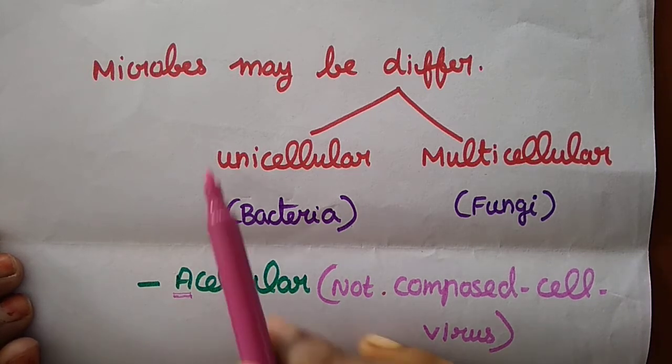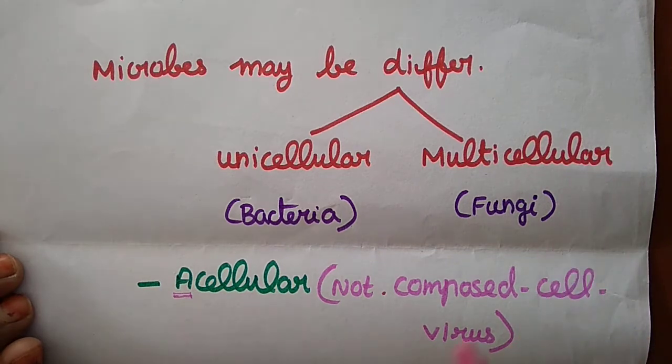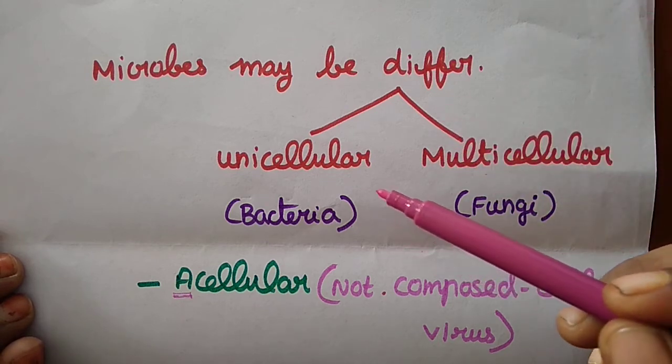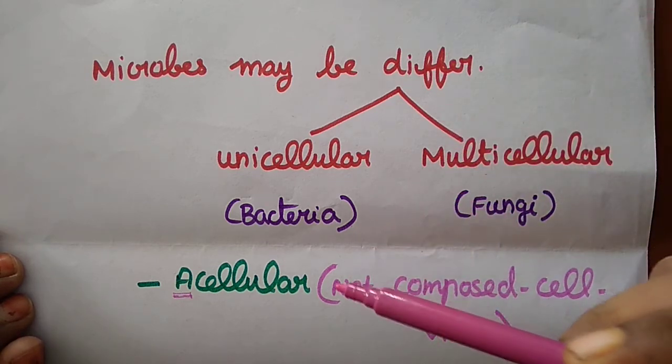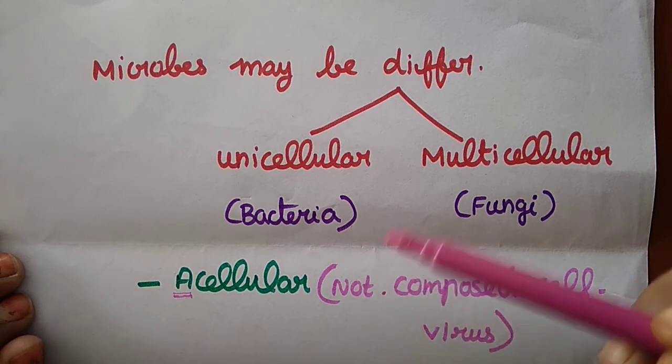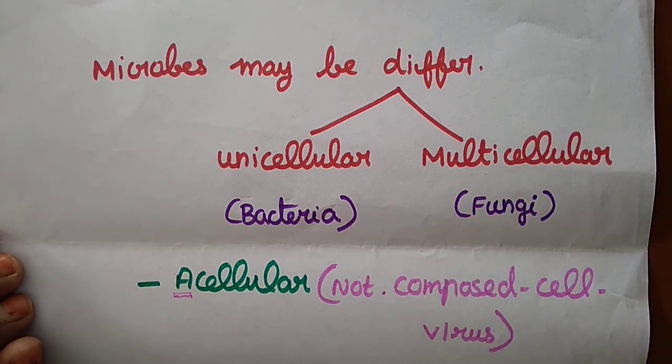So here we can differentiate based on size, morphology, habitat and metabolism. And not only that, we also have to differentiate based on unicellular, multicellular and acellular. This is the basic way microorganisms are typed. They say we can divide the types based on these.